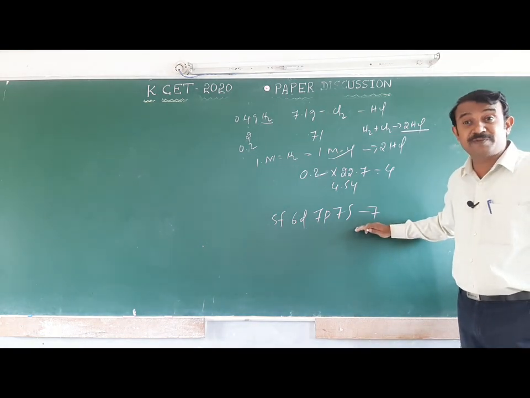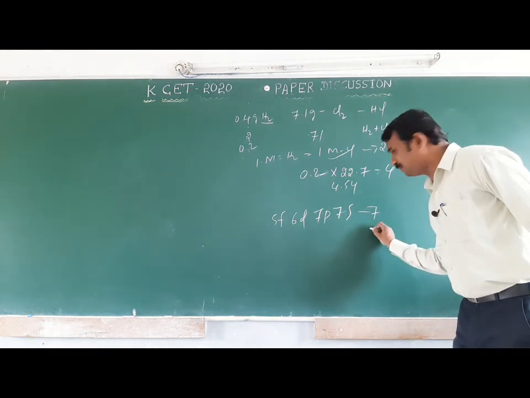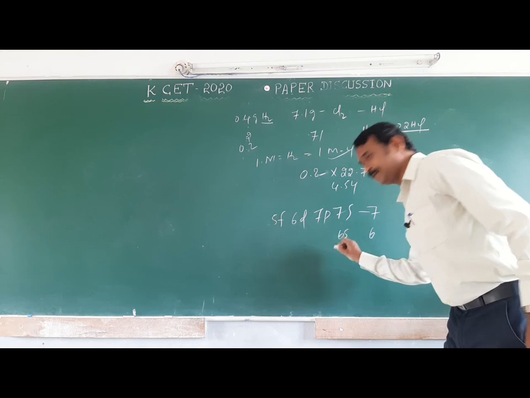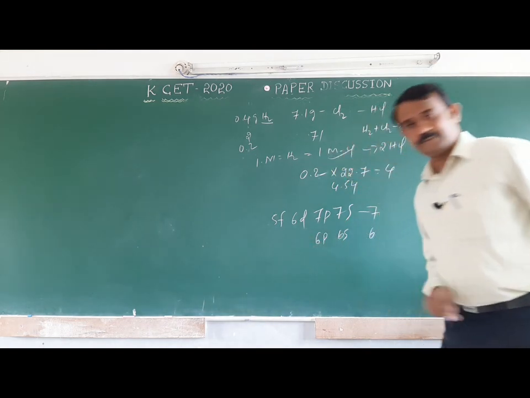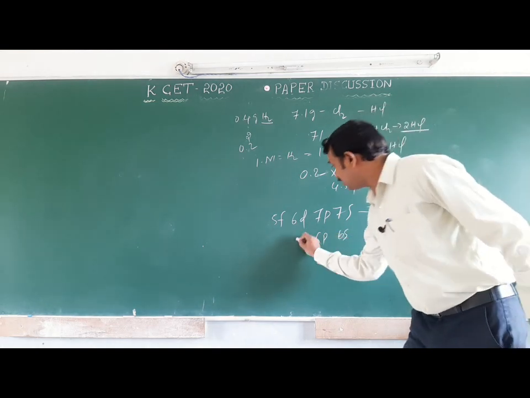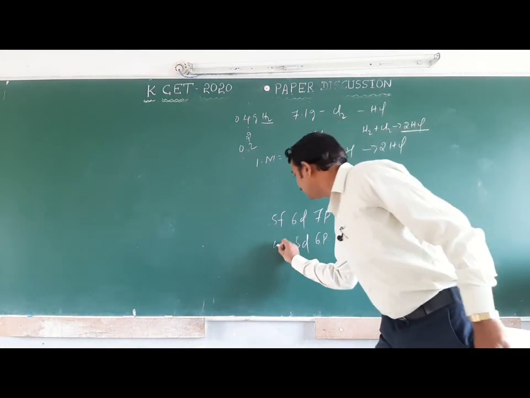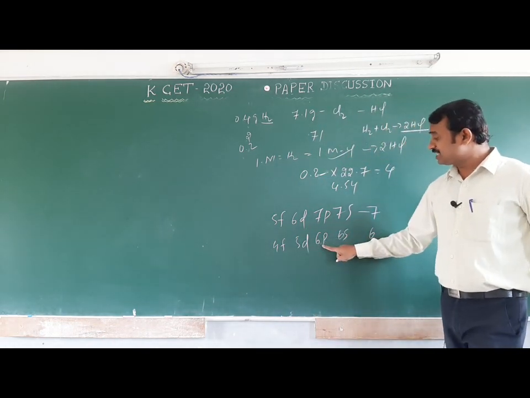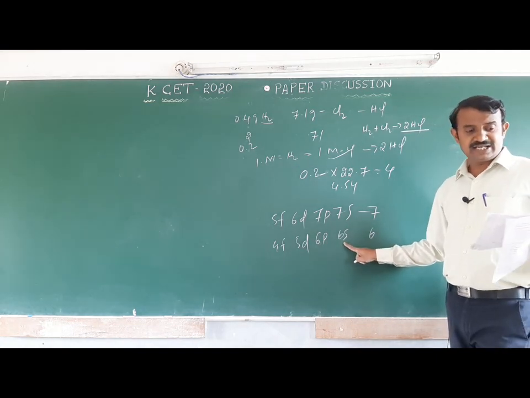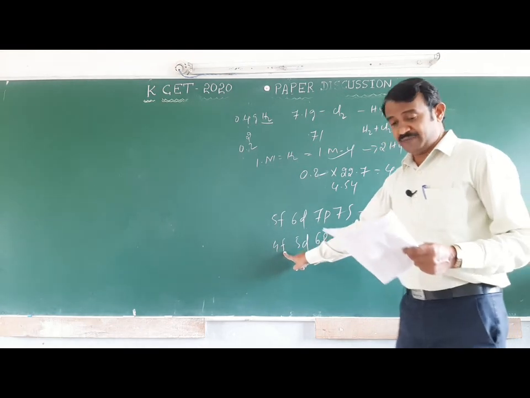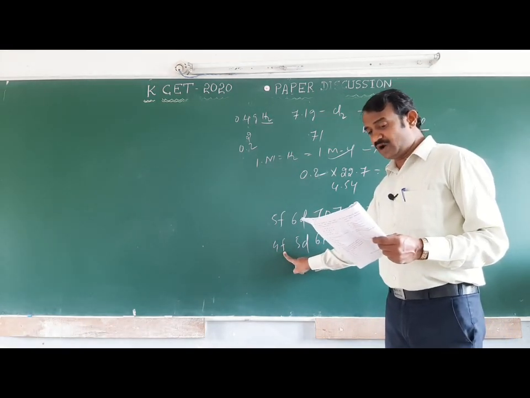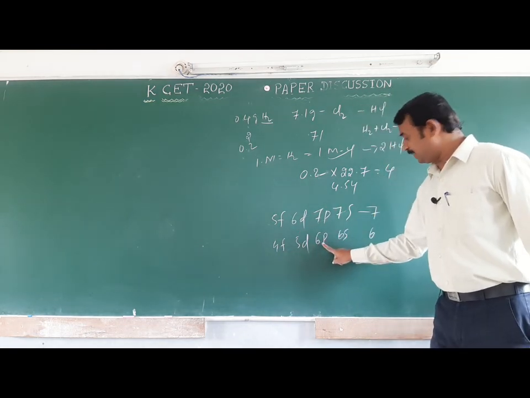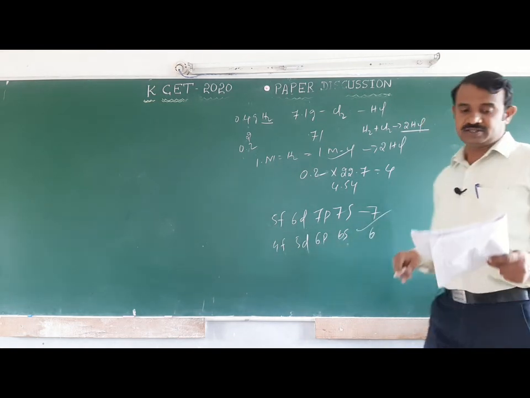If they ask about the 6th period, you have to reduce one: 6s, 6p, then 5d and 4f. So for the 6th period it is 4f, 5d, 6p, 6s. This is one of the important points. This is the 6th period order.